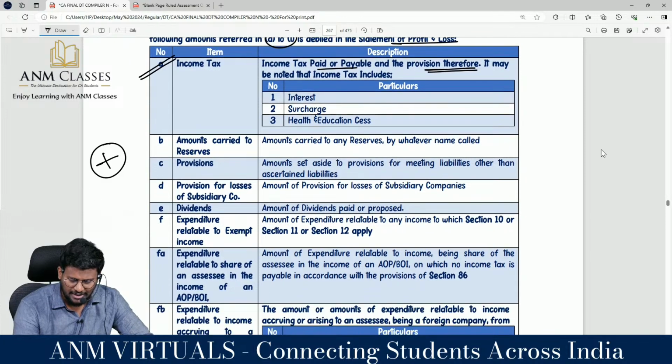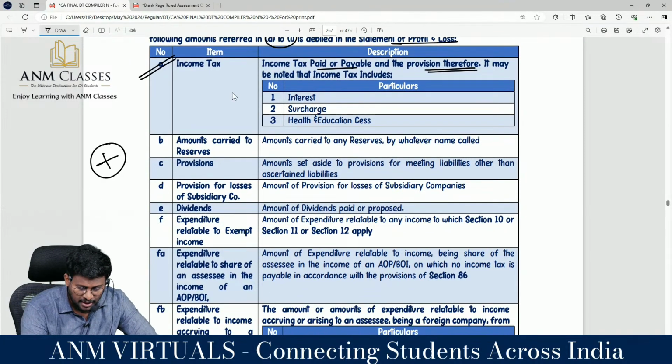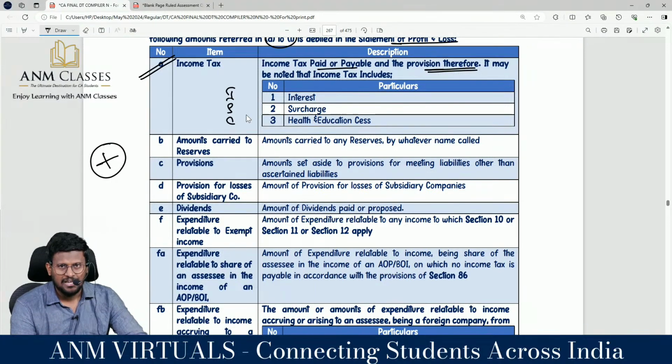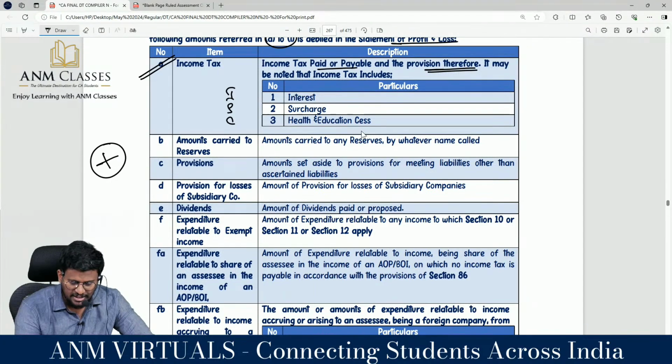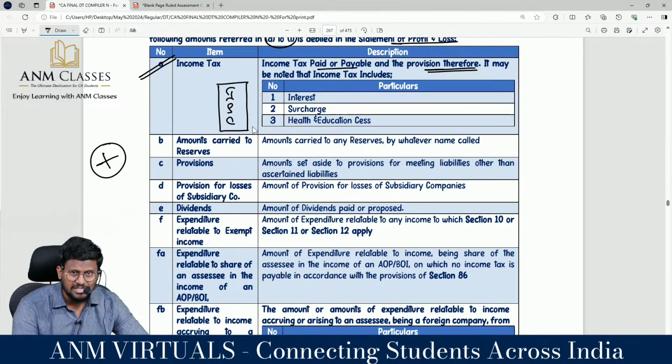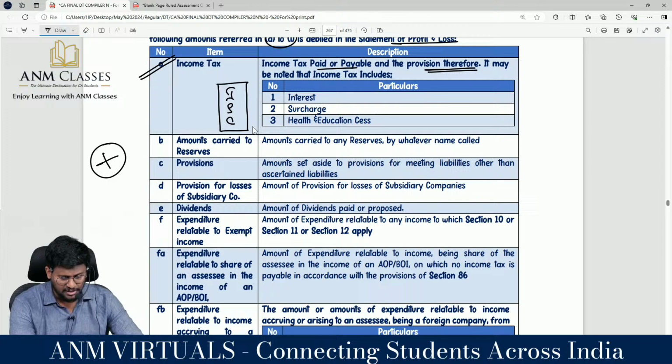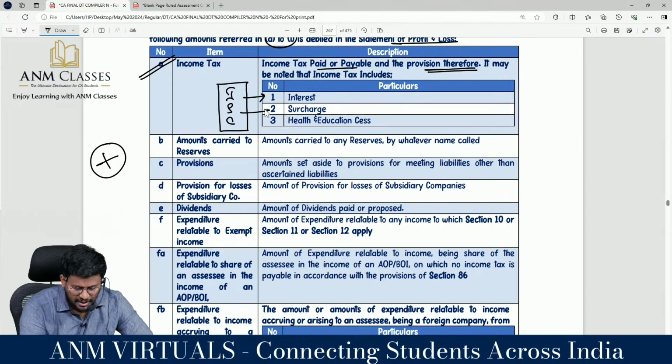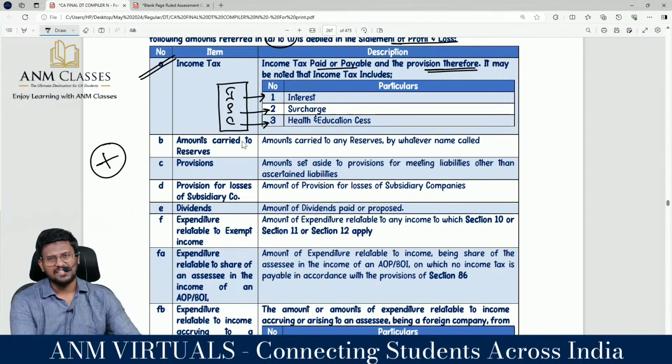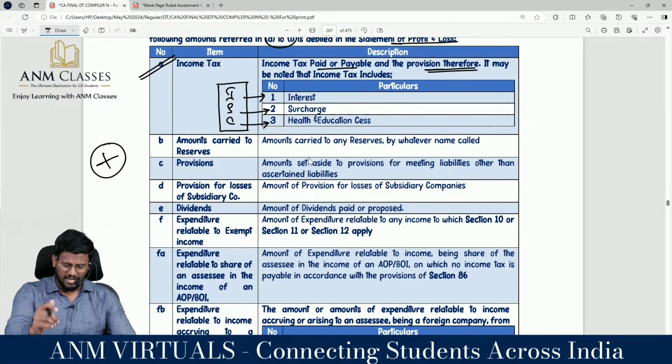It may be noted that income tax includes interest, surcharge and cess, that is health and education cess. I stands for interest, S stands for surcharge and C stands for cess, which is 4% health and education cess.